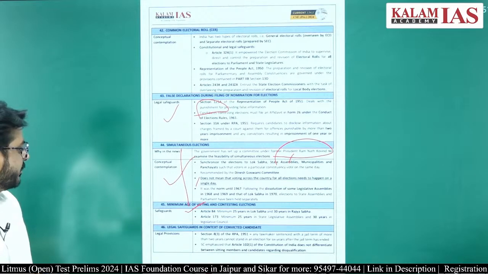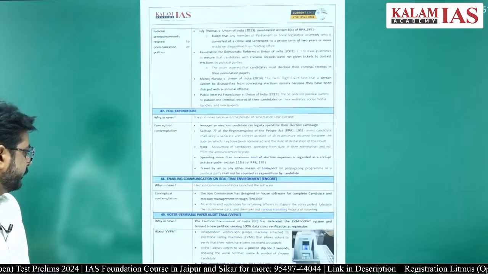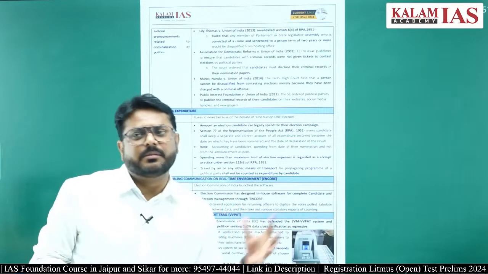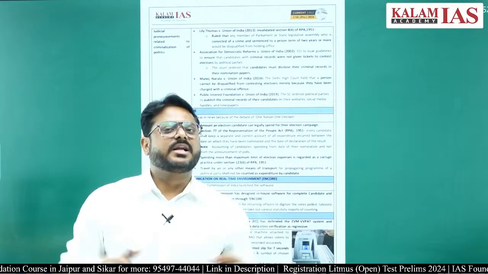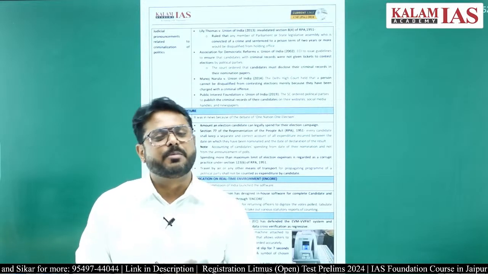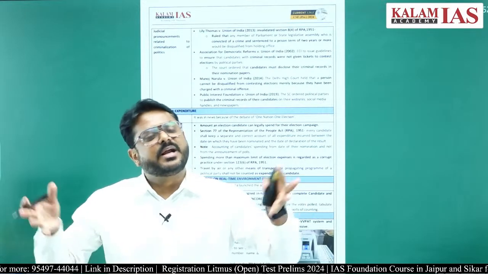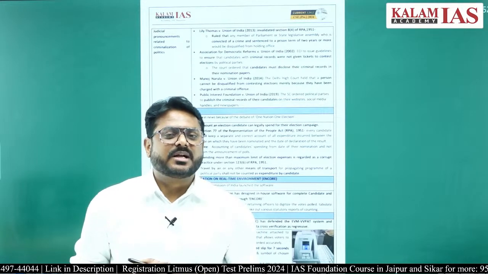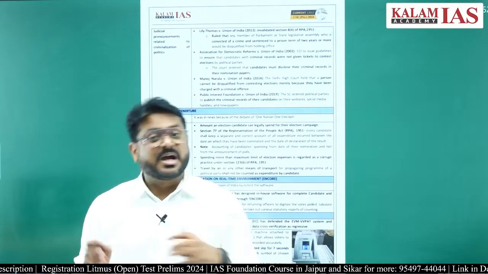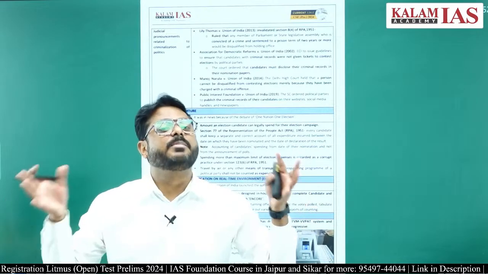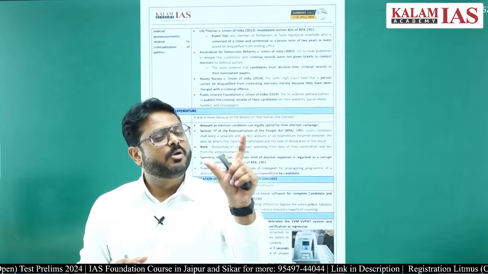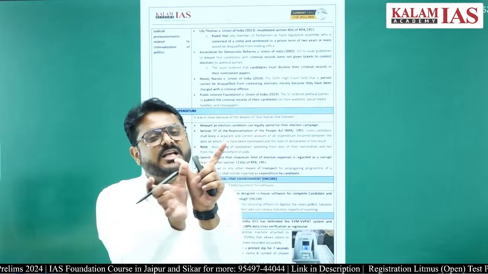Legal safeguard in case of a convicted candidate. The Representation of People's Act 1951, Section 8, talks about disqualification, on what basis disqualification can be done. For example, Section 8(3) of the Representation of People's Act talks about that if a person has been convicted for 2 years or more, that person can be disqualified for the number of years of imprisonment plus 6 years, right.